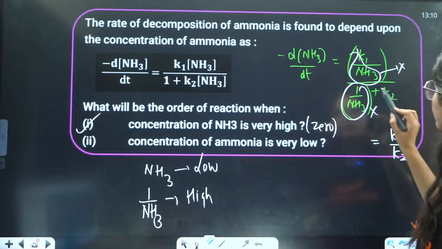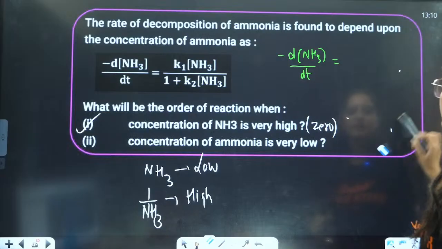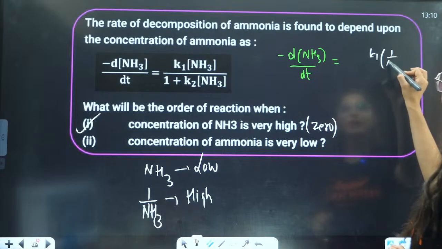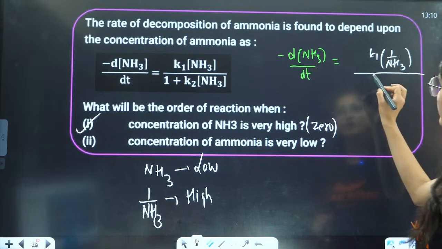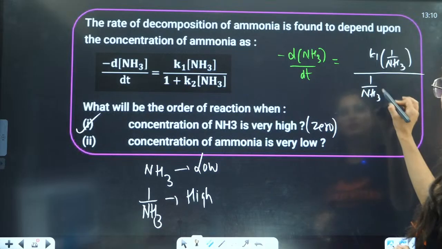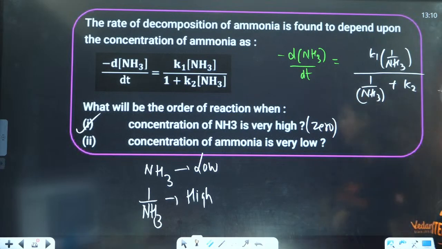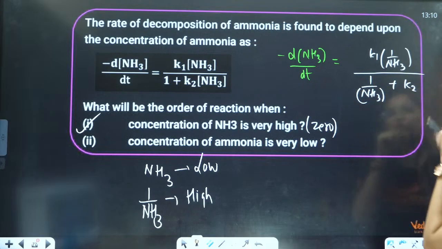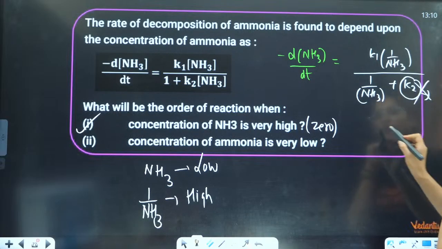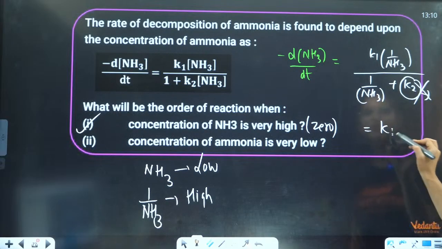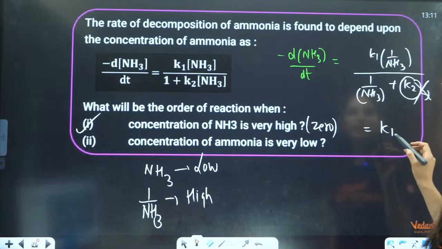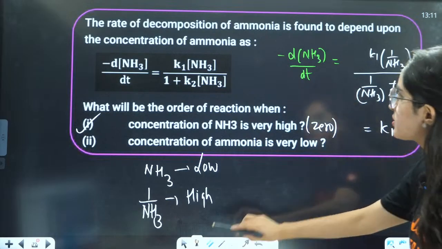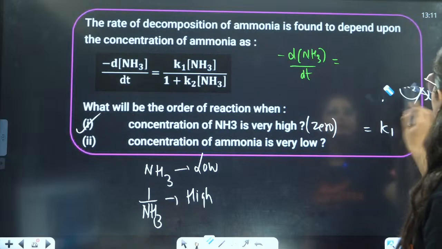So can I write it here as K1 divided by (1/NH3 + K2)?